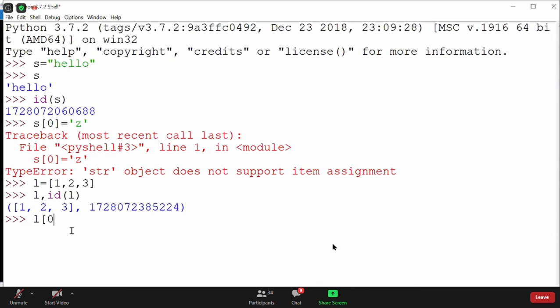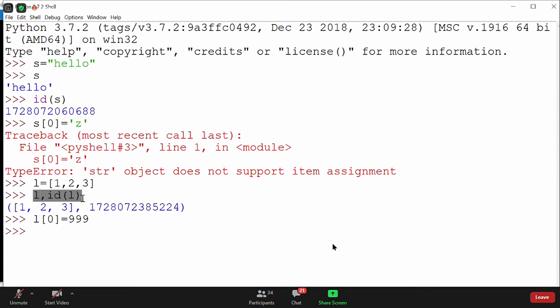Now tell me, I will make L of 0 equal to 999. First of all, is it allowed or not allowed? Everybody thinks allowed. Why is it allowed? Because the list is mutable, so that's why it is allowed. So L of 0 is equal to 999 is perfectly fine. I did not get any error, unlike in the earlier case where I got an error.